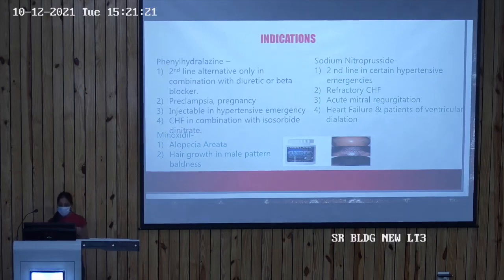Now coming to the indication and uses of sodium nitroprusside. It is the second line antihypertensive drug which is used in certain hypertensive emergencies. It is also used in refractory congestive heart failure and acute mitral regurgitation because it causes controlled vasodilation. It is also used in patients of heart failure and ventricular dilation because it improves the ventricular activity and the cardiac output by decreasing the preload and the afterload.